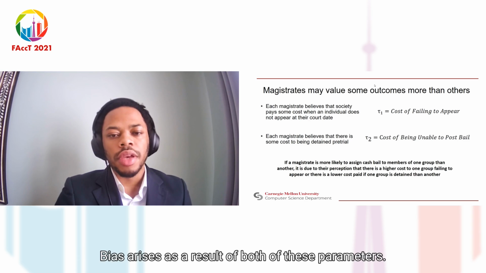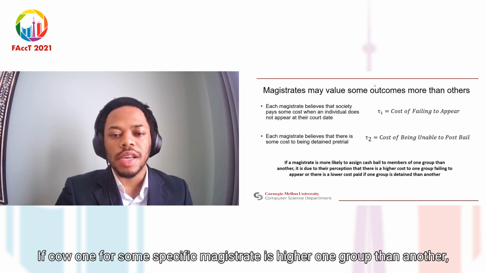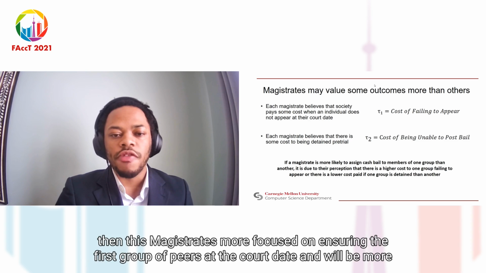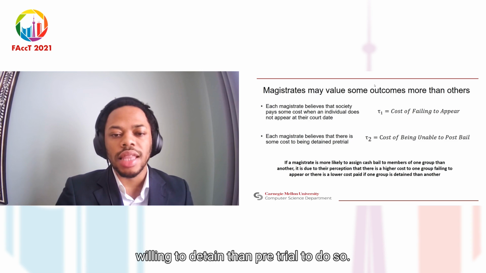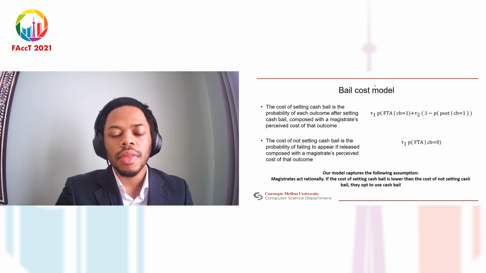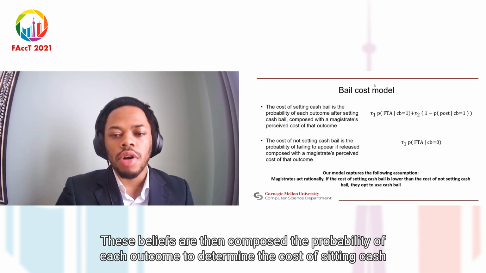In this model, bias arises as a result of both of these parameters. If tau1 for some specific magistrate is higher for one group than another, then this magistrate is more focused on ensuring that the first group appears at their court date and will be more willing to detain them pre-trial to do so. These beliefs are then composed with the probability of each outcome to determine the cost of setting cash bail.